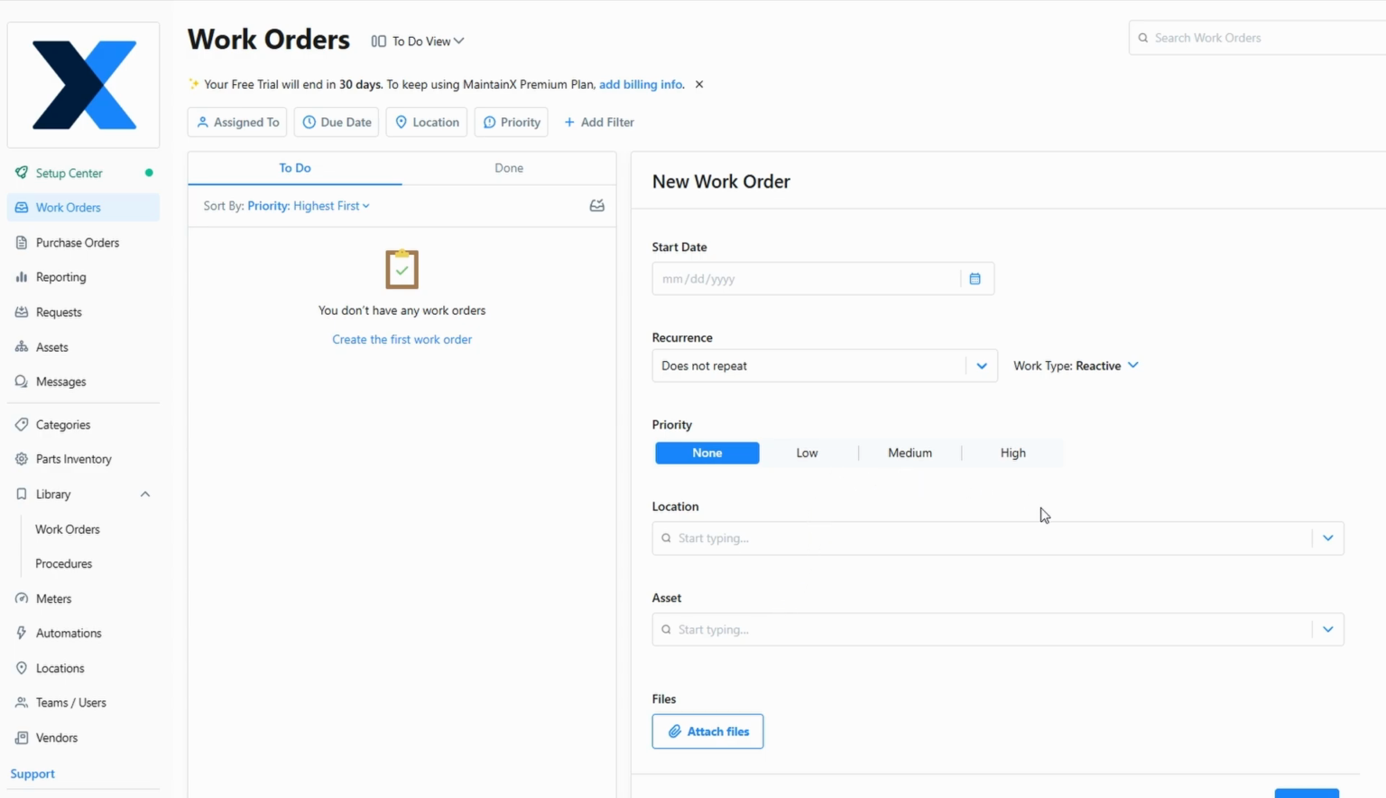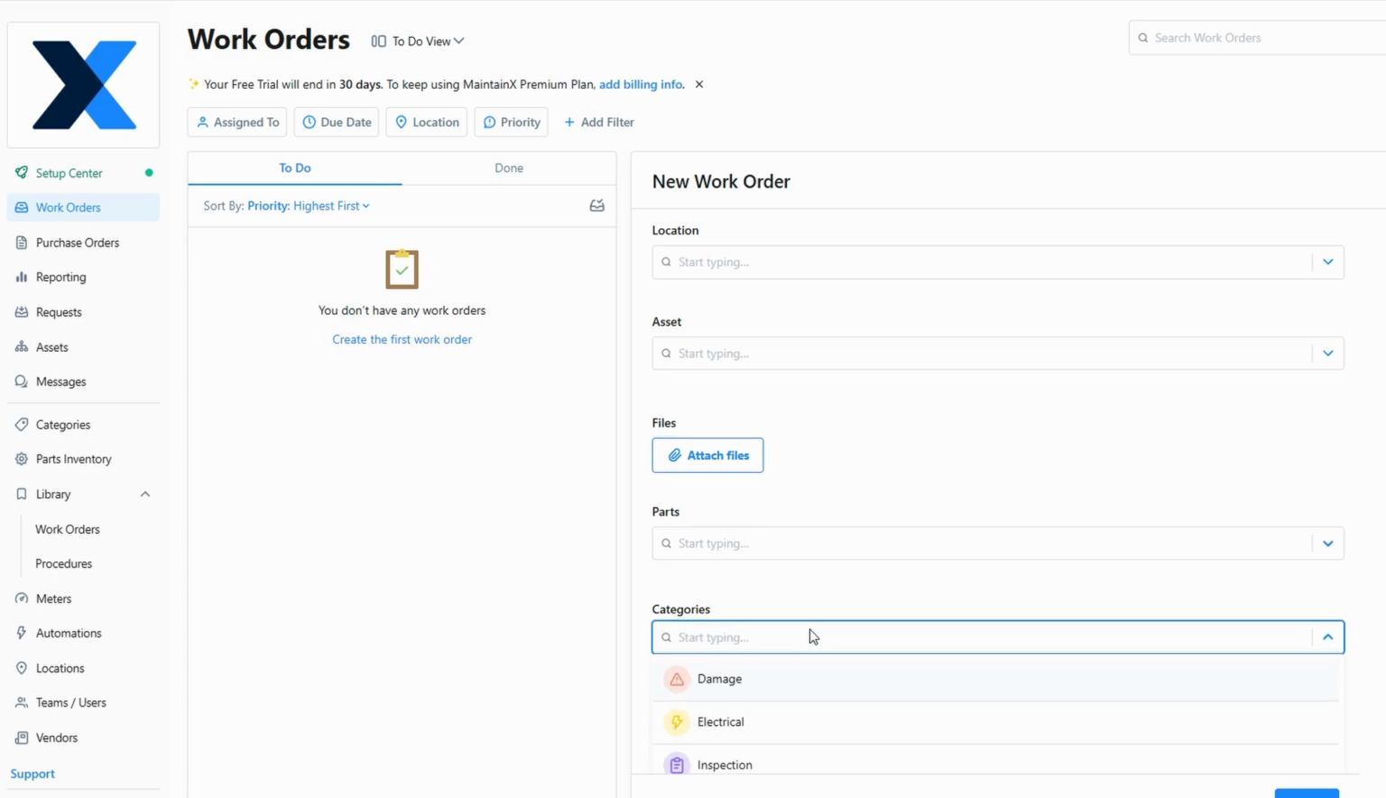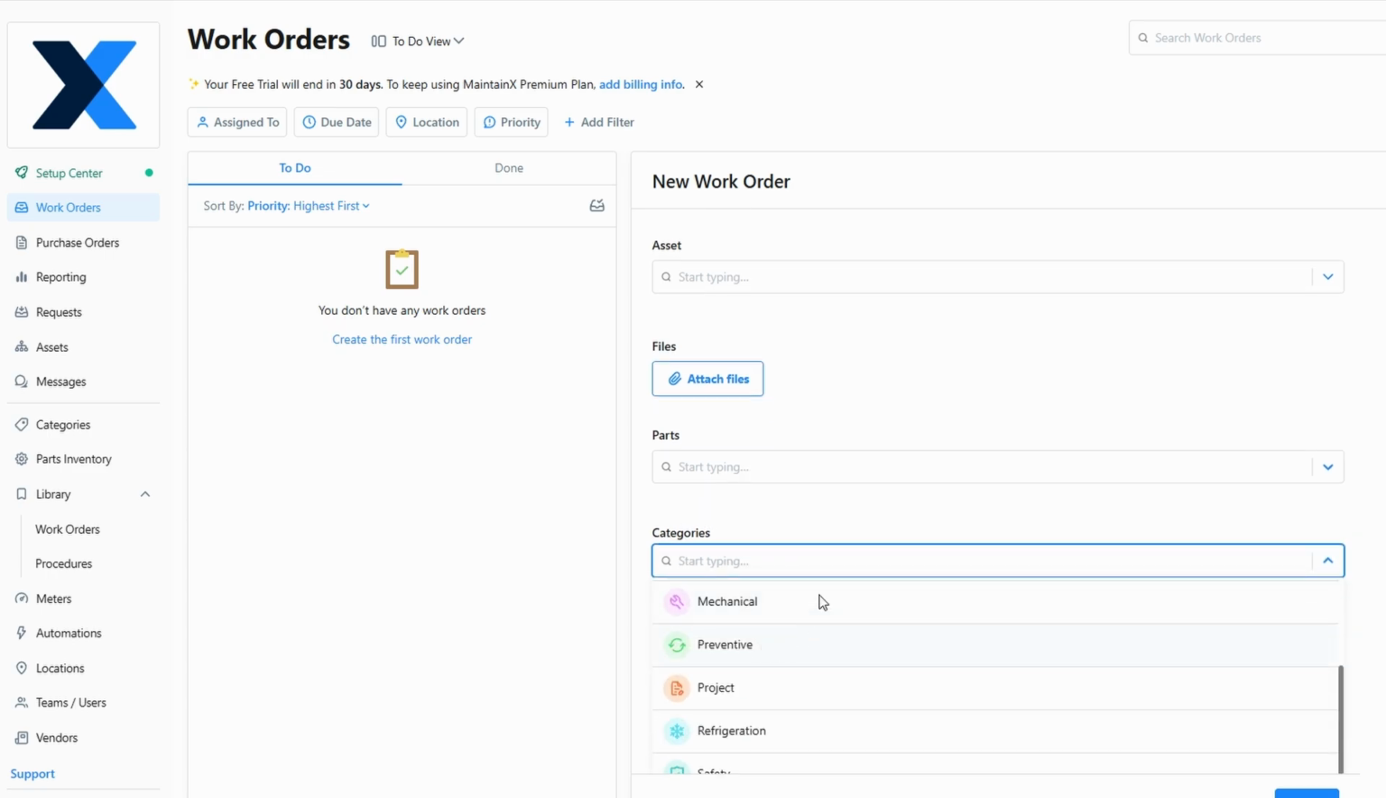Additionally, parts from your inventory can be linked to the work order, ensuring that your team has everything they need to complete the job. For more complex tasks, you can categorize work orders by type, such as electrical, plumbing, or HVAC. You can even assign external vendors if a task requires specialized expertise.